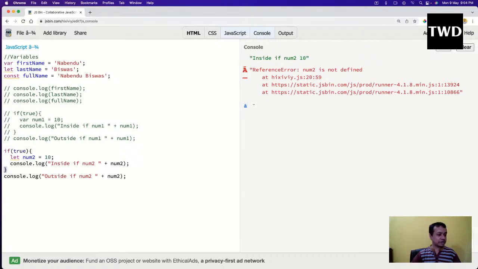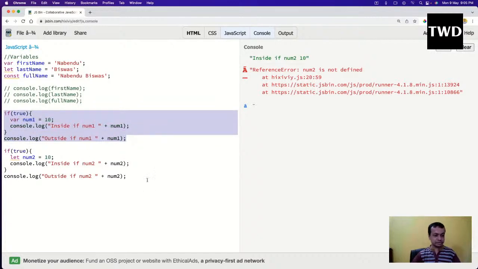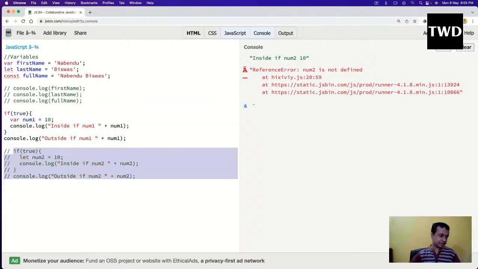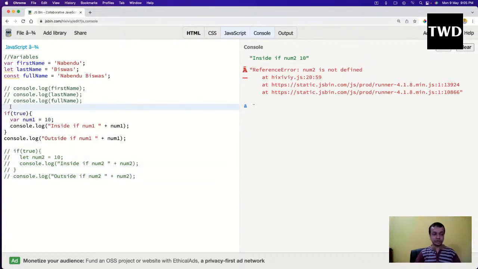Now, as I have told you, you have told the interviewer that var is function scoped. Now what is a function scope? Let us see what a function scope is and how the creator made it function scoped. For that I have to uncomment it again. Now we are going to have a function here. Function scope means there is something known as a function.